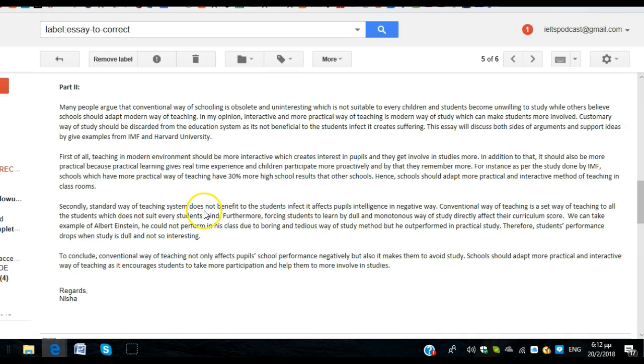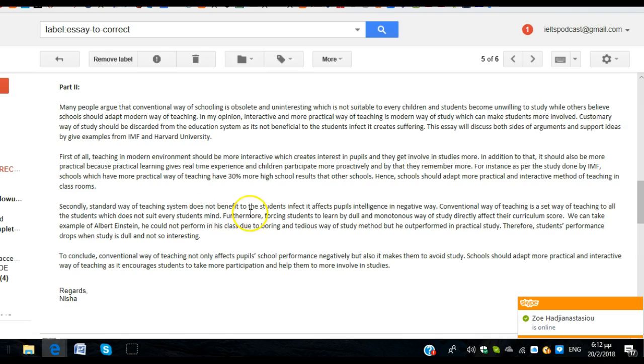So this teaching system does not benefit the students because, or rather, in fact, so comma, in fact, two words, sorry, it affects pupils', apostrophe after the S, intelligence in a negative way. The conventional way of teaching is a set way of teaching to all students, which does not suit every student's, apostrophe, mind.